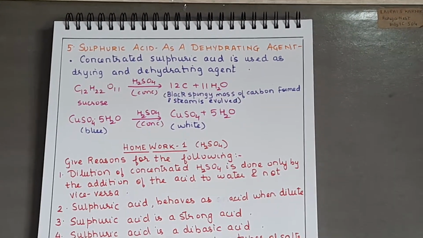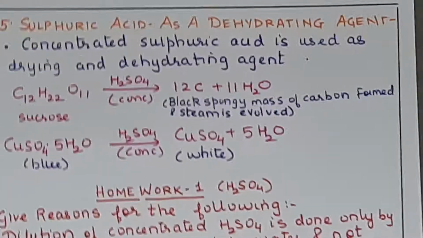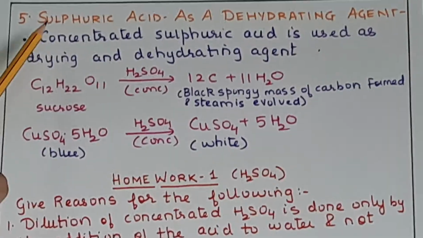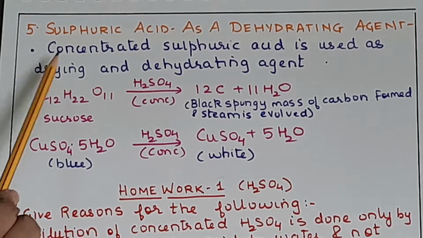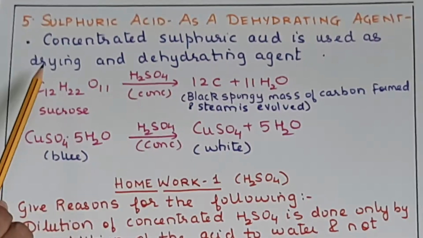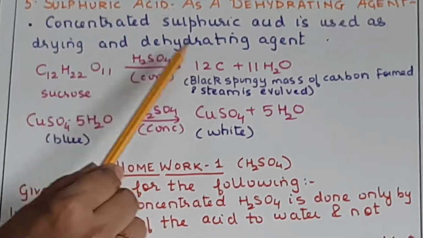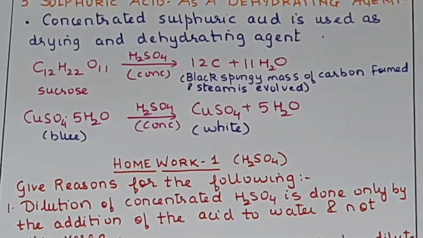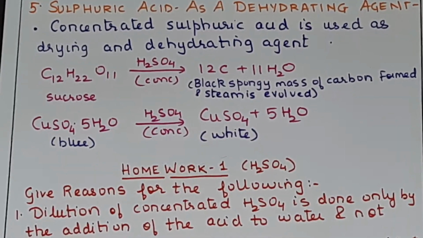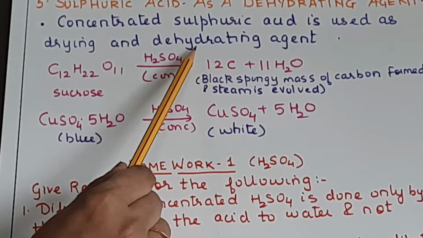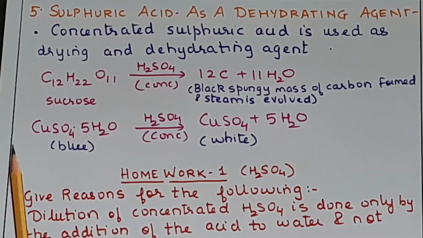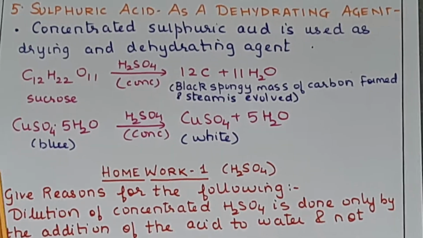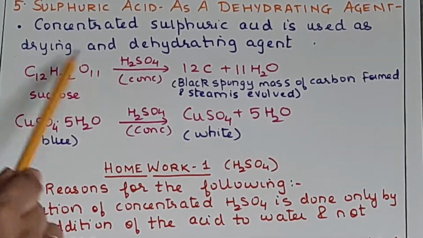Okay, so now continuing with the chemical properties of sulfuric acid, next is sulfuric acid as a dehydrating agent. Yes, now concentrated sulfuric acid is used as both drying and dehydrating agent. I just now explained to you why it is used as both, because it has a strong affinity for water, so it will remove the elements of water. Elements of water are what? Hydrogen and oxygen in the ratio 2:1 from the compounds.